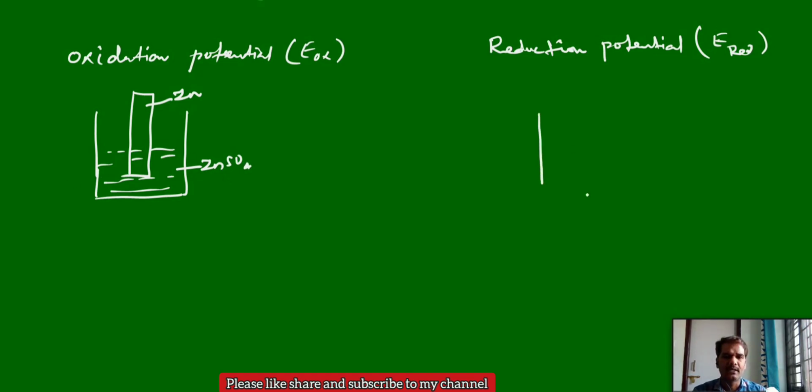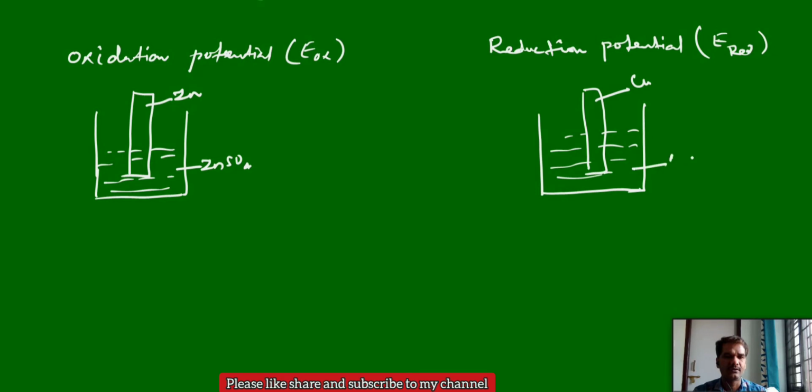In another case, let me take one more electrode. This is copper, which is dipped in its own solution, copper sulfate. So here first one, here zinc, what happens? Zinc releases ions, so it loses electrons and it can form zinc 2 plus and 2 electrons. Zinc rod can dissolve in the zinc sulfate solution, so it can give ions to the solution, zinc 2 plus, and releases 2 electrons.